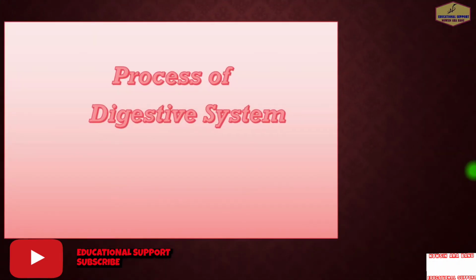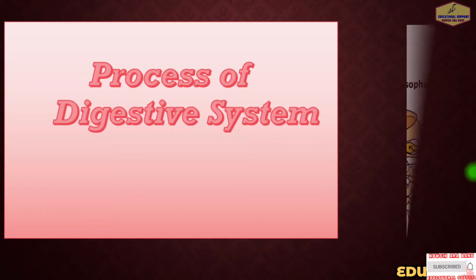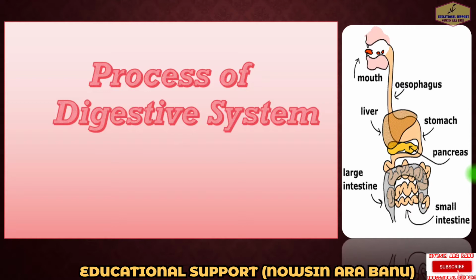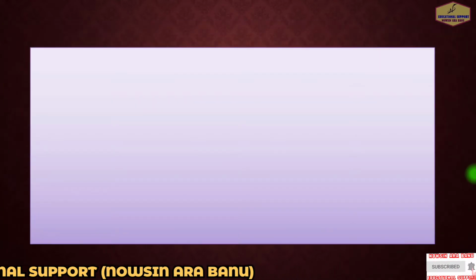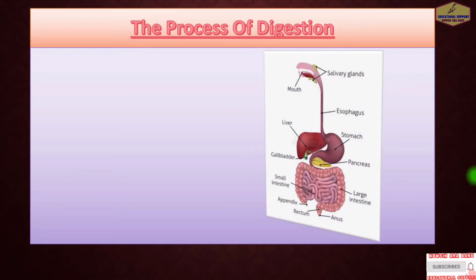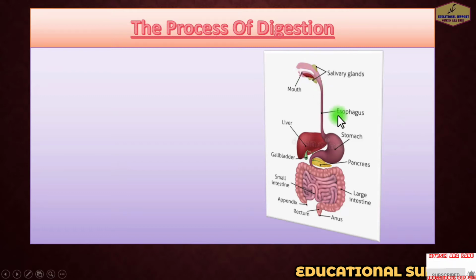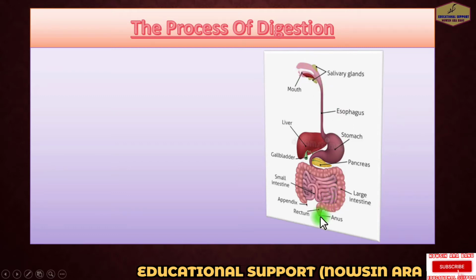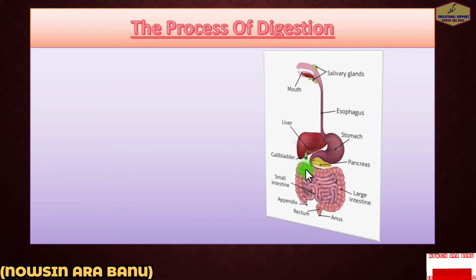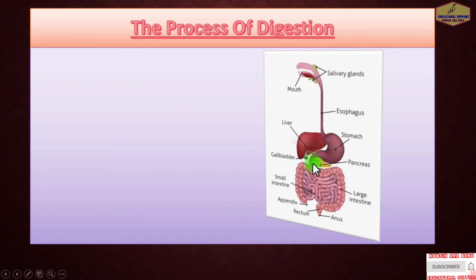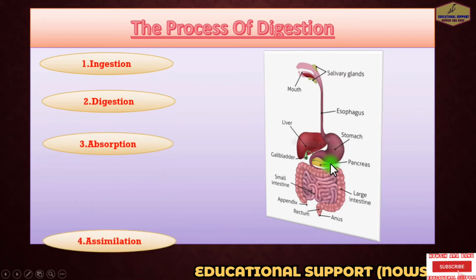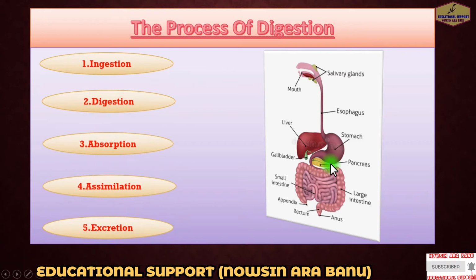Do you have some minutes? Today, I'm going to teach you something, that is the process of the digestive system. So let's get going. The process of the digestive system begins from the mouth to the large intestine and anus. The human digestive process can be divided into the following stages, namely ingestion, digestion, absorption and assimilation, and excretion.